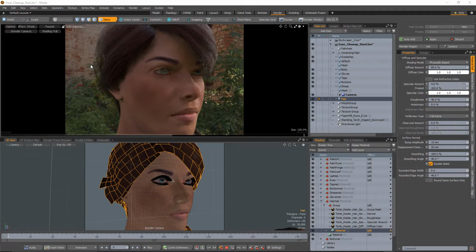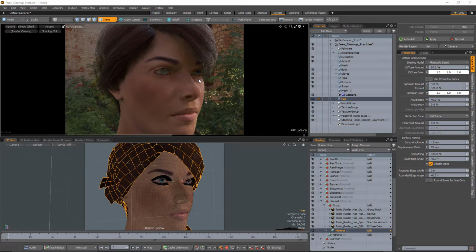Now, in some of the previous iterations of Modo, I don't know if this is an internal change or something, the way that we had set up the hair had worked perfectly fine, where we make essentially an air material, and we put that underneath our material for the hair, and then we use the group mask with the opacity mask, and that gets rid of the hair entirely. But I've noticed in the last couple of builds that is not quite working properly. So if you look here, you can see that the hair has some thinner areas as it falls over the face, but the shadow is totally solid.